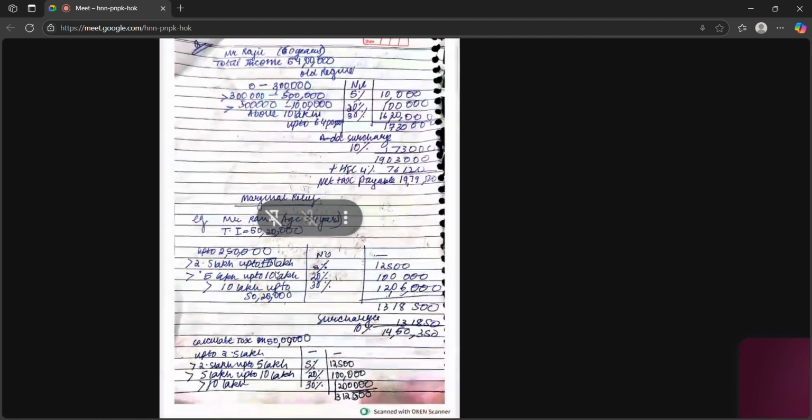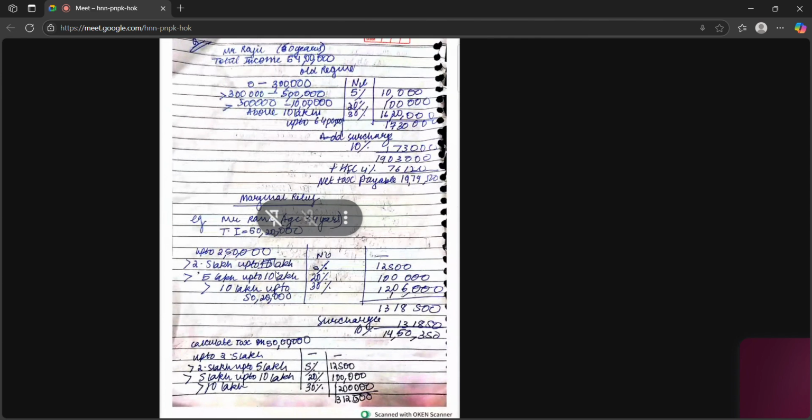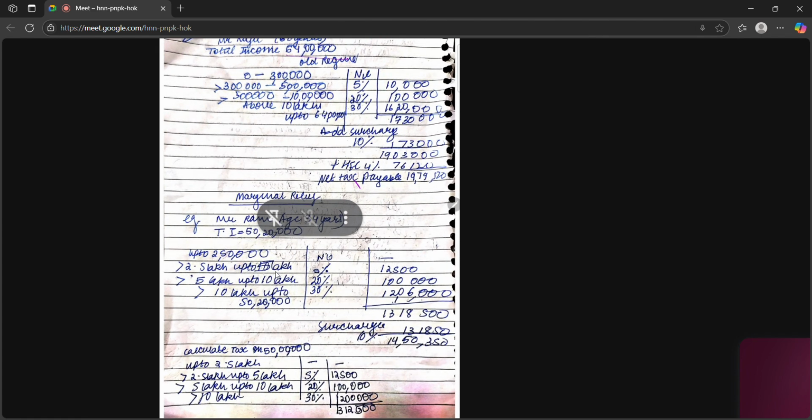Now we have an example. Mr. Raju is 60 years old. His total income is 64 lakhs. We know that if our income is above 50 lakh, then surcharge is applicable. Since it is between 50 lakh and 1 crore, it is 10% surcharge.